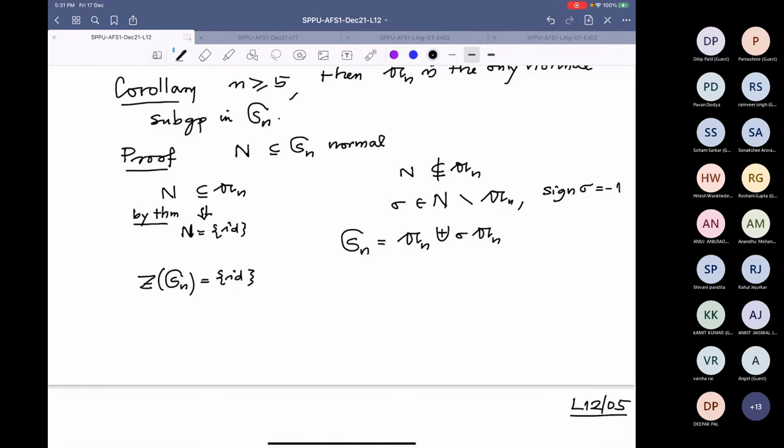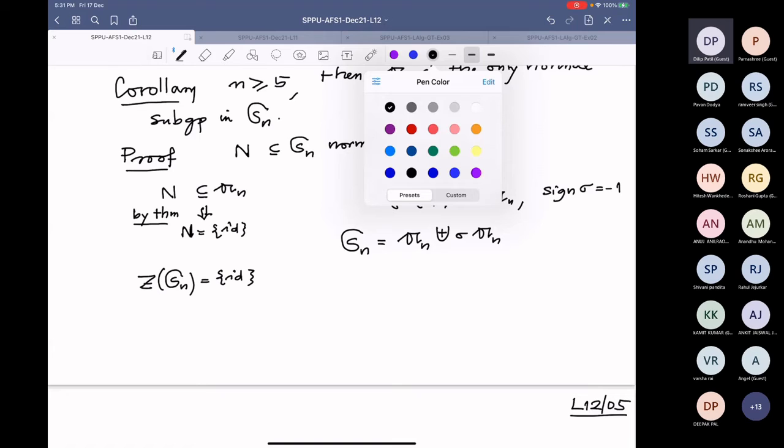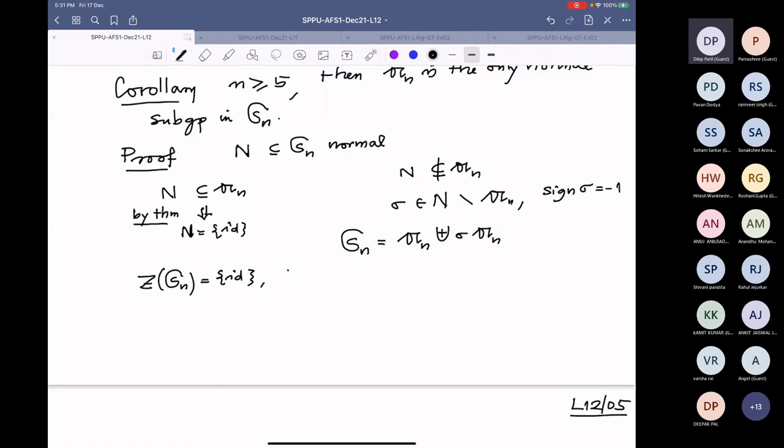That means there exists an element tau in An such that this sigma will not commute with tau. Actually, the center of An is enough, actually.